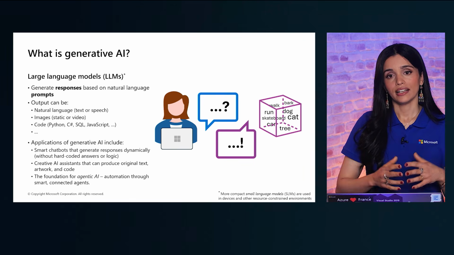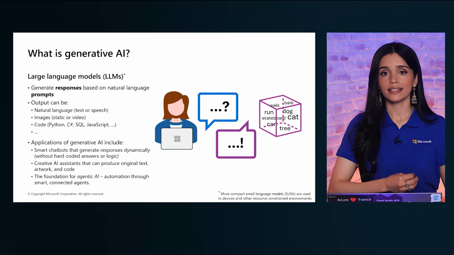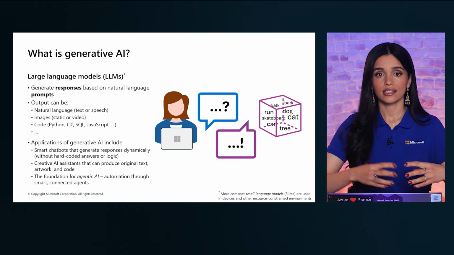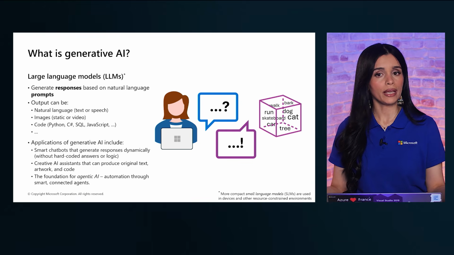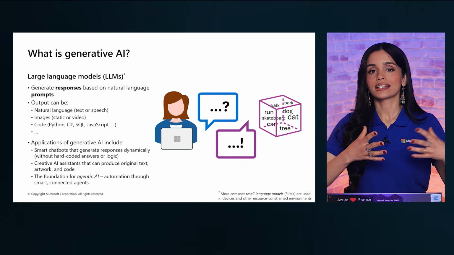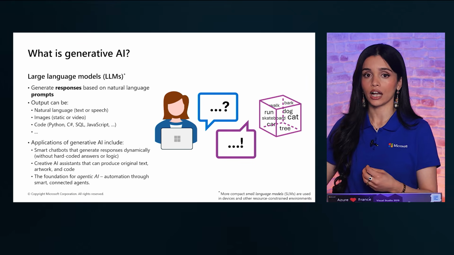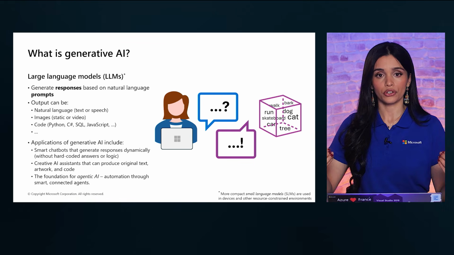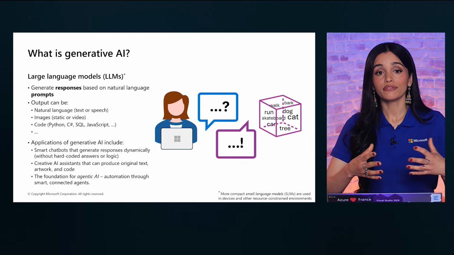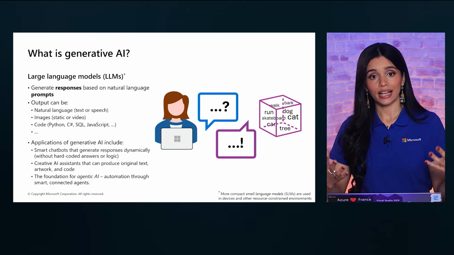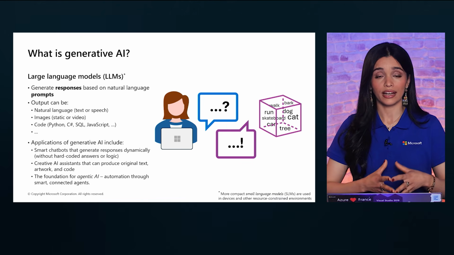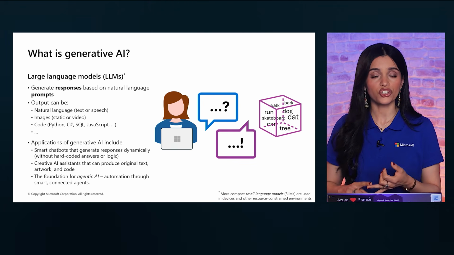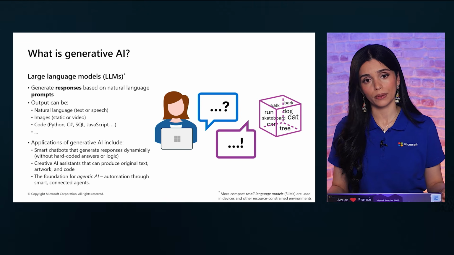Let's make that concrete. Generative AI can produce many types of output. It can generate text, like answers, summaries, emails, or stories. It can generate speech, like turning text into a natural-sounding voice. It can also generate images, like creating pictures from descriptions, and videos, like generating or enhancing animations and clips. And finally, it can generate code, like Python, C#, SQL, JavaScript, and more.